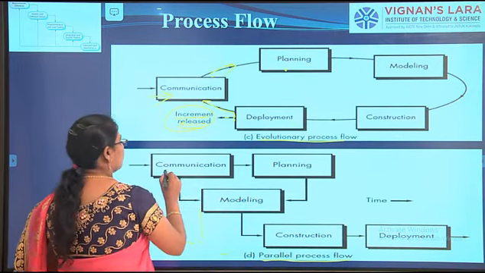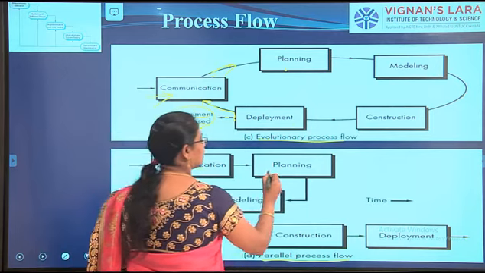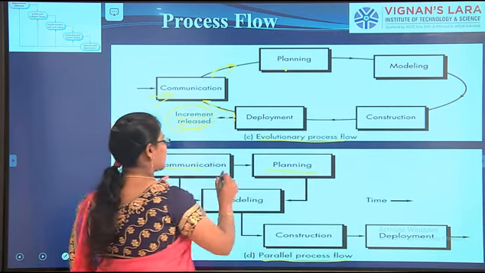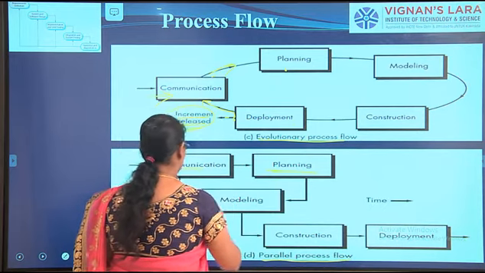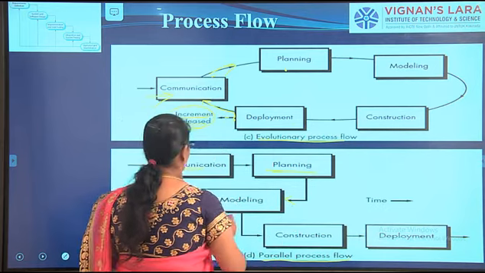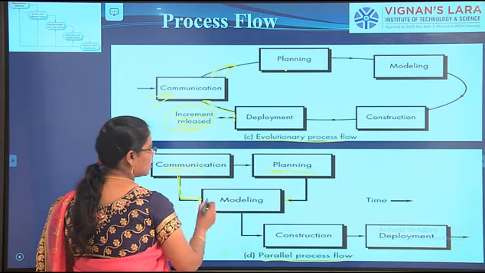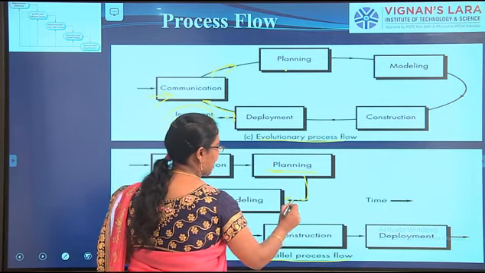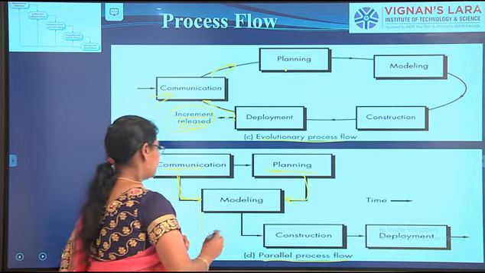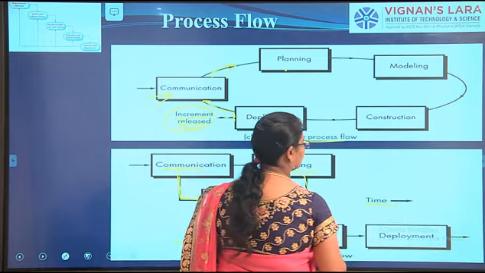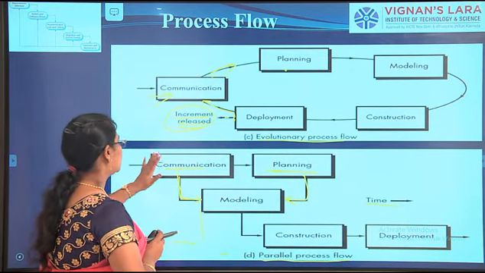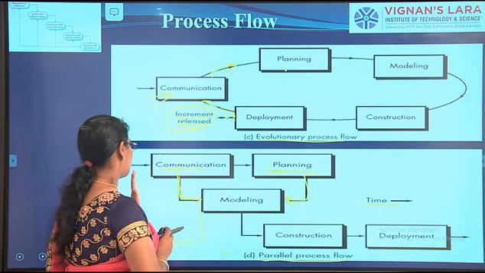So while doing communication, simultaneously they will go for the planning. After communication and planning, they will go simultaneously with the modeling. By taking the communication, they will model, and also they will take the planning and model. So 2 types of models they will do. In this, the time will take some more, because in communication, the stakeholder will state some requirements.